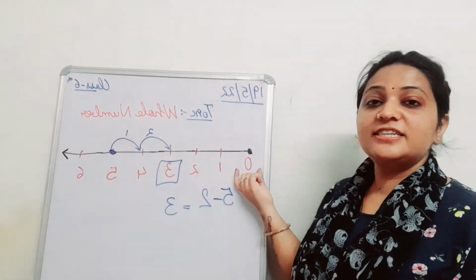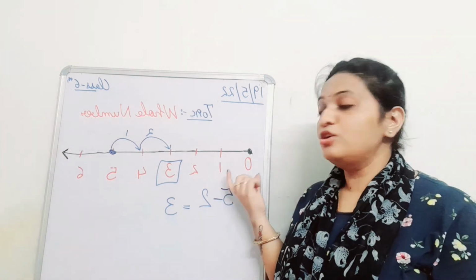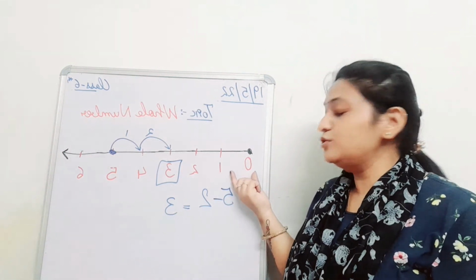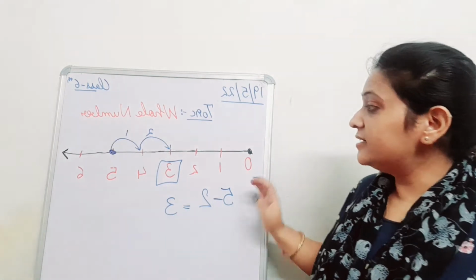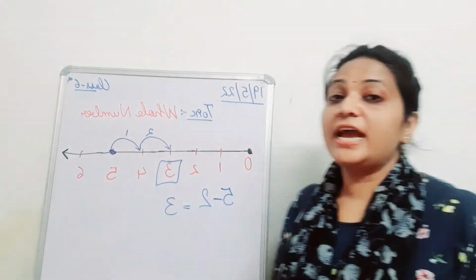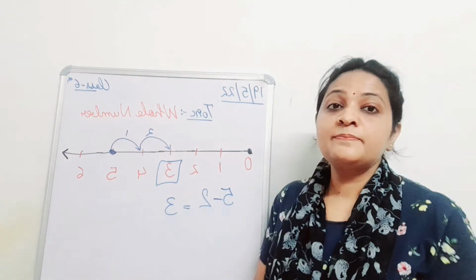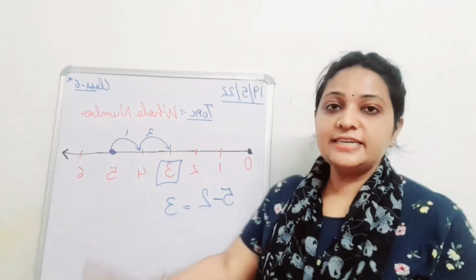Yes, because it starts from 0. That's why we take 0 here as the reference point. So this number line will be known as the number line of whole numbers. Very right, students. So we can't say it is a natural number line.